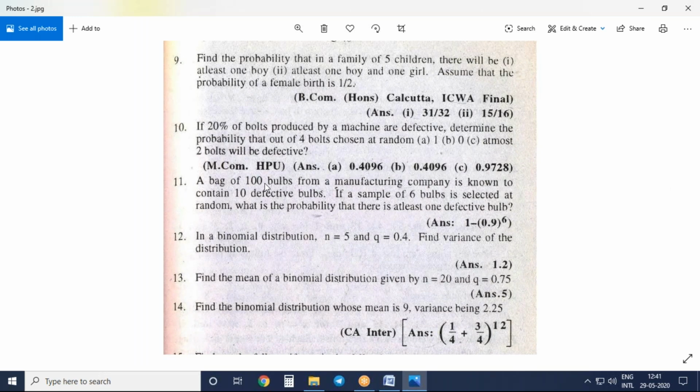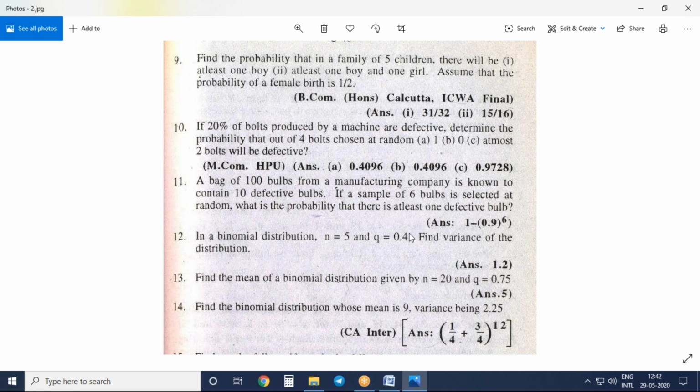So here total 100 bulbs are manufactured, 10 are defective. Means the probability of a defective bulb is 10 by 100, that is small p is equal to 10 by 100. The sample of 6 bulbs means small n is equal to 6.